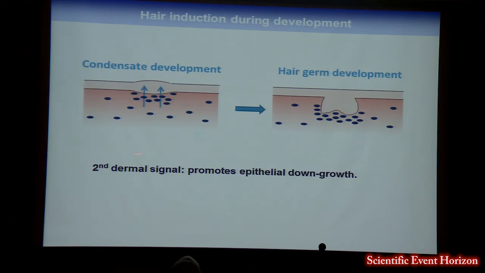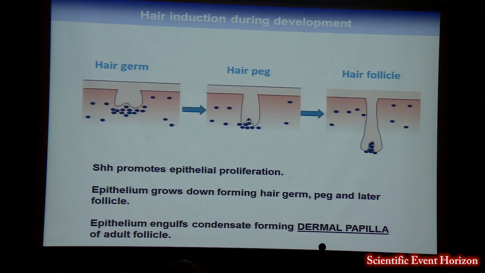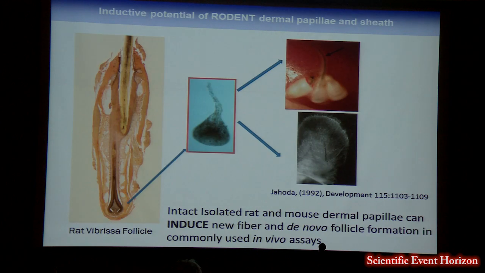The cells in the condensate signal back up to the placode, causing proliferation, and these cells then push down and invade into the dermis, first forming the hair germ, next the hair peg, and eventually the hair follicle. As this process is occurring, the hair follicle starts to engulf these condensate cells, and they become known as the dermal papilla, which persists in the adult hair follicle and is critical for hair follicle cycling. So why am I so interested in dermal papillae?